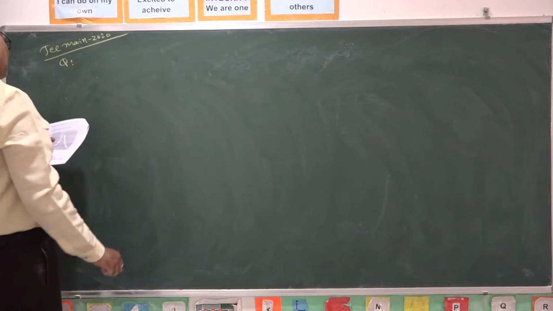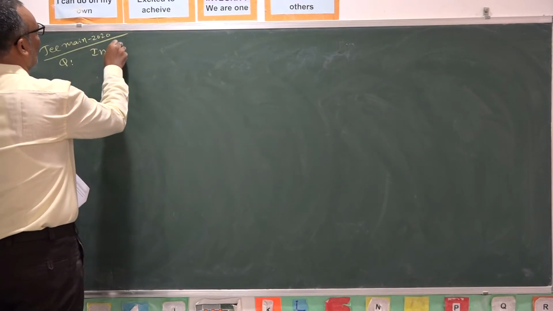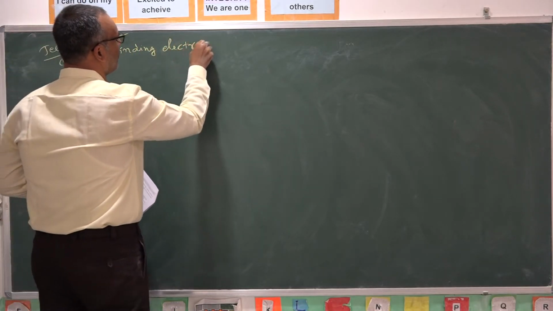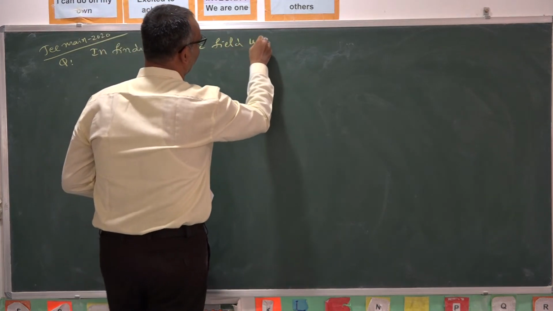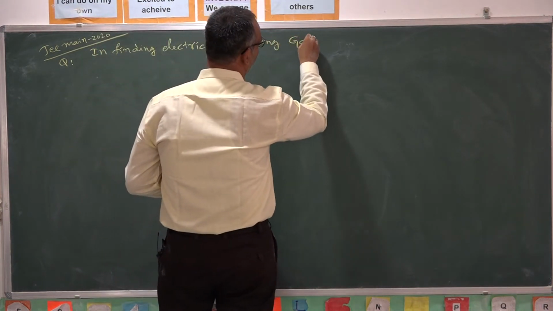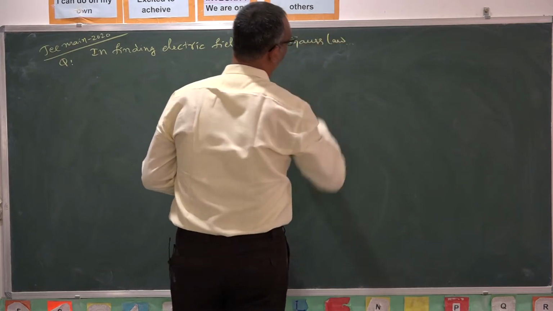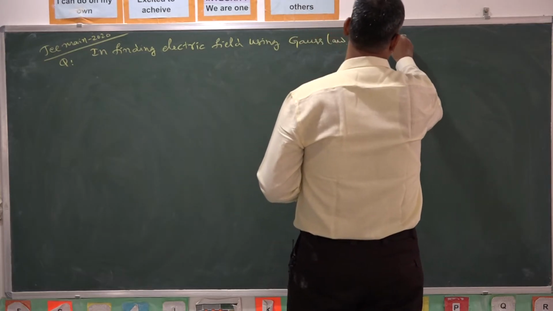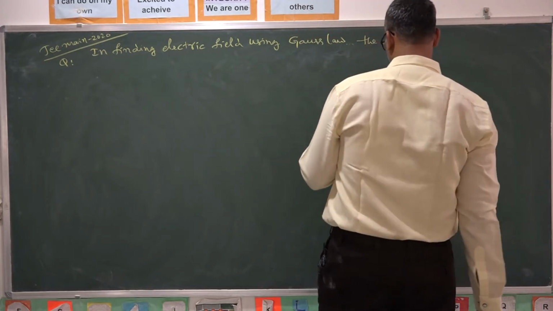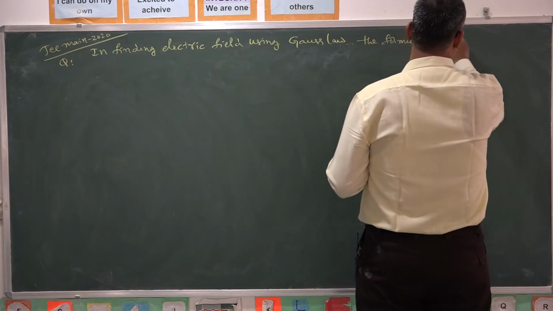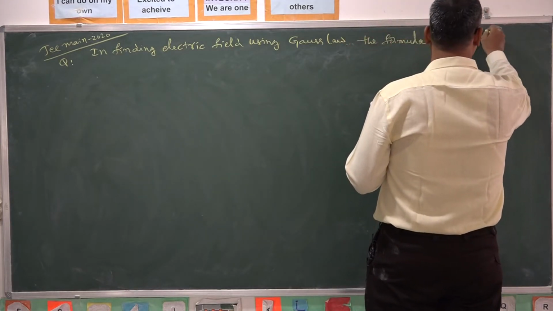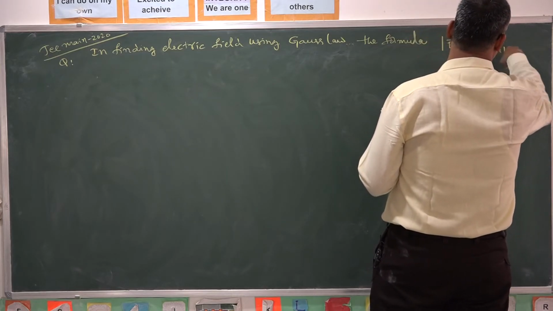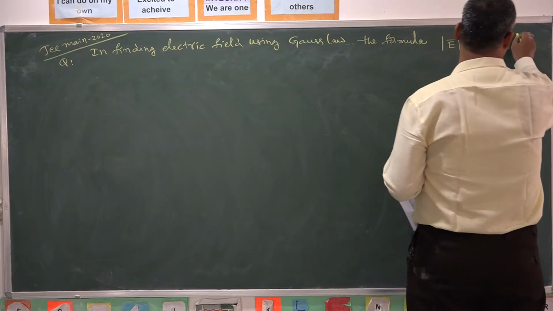So in finding electric field using Gauss law, the formula mod E bar is equal to Q enclosed by epsilon naught A is applicable.